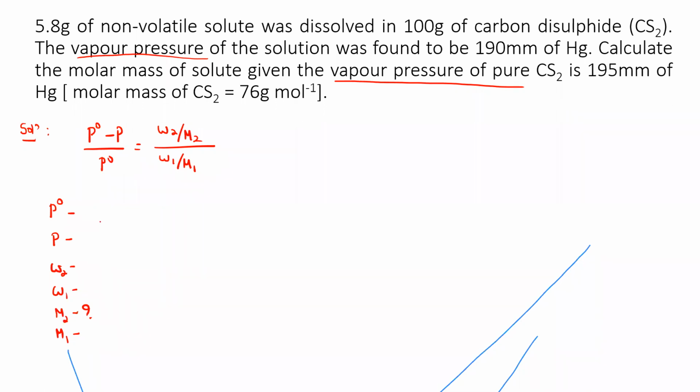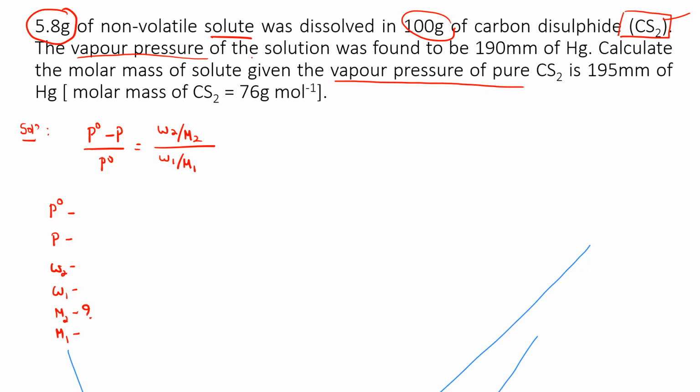So let me write these values first. This is very important, if you write properly. Now read the question. 5.8 grams of a non-volatile solute is very clear now. This is the solute weight, dissolved in 100 grams of carbon disulfide, CS2. Recently, in the alcohol phenol chapter, if you remember, phenol when treated with bromine in CS2 gives mono bromination. This is that CS2 solvent. So, 100 grams of carbon disulfide.